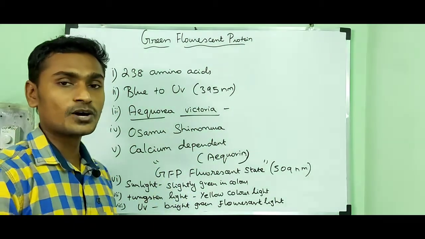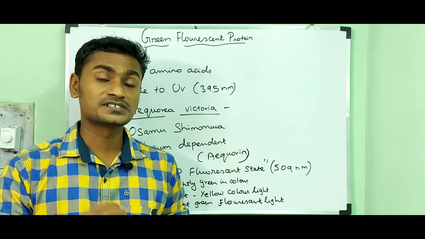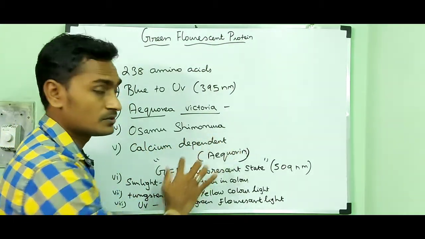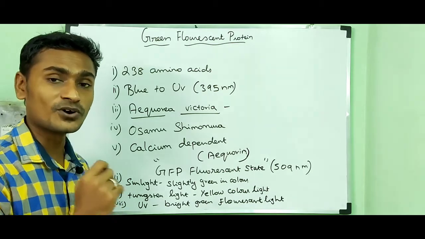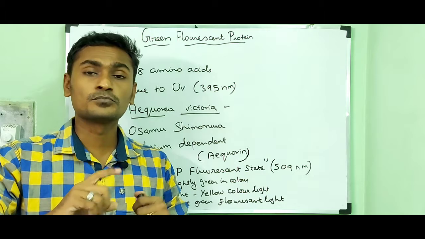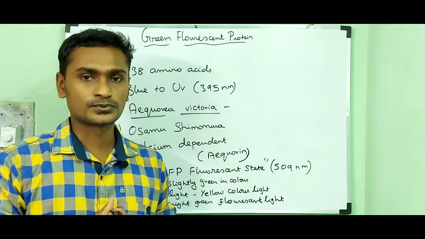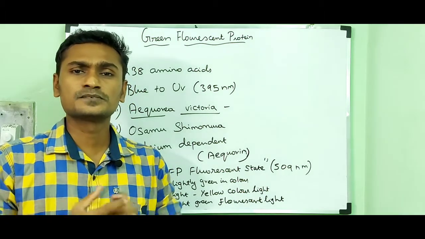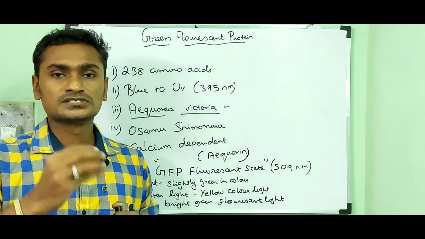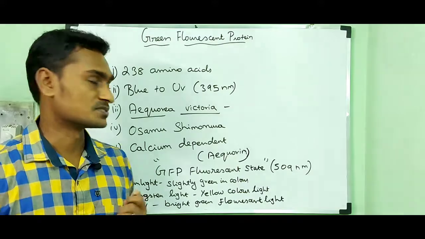Osamu Shimamura was awarded the Nobel Prize for Chemistry. Then I am going to tell about the different types of modified fluorescent proteins. There are different types, but I will tell you some important ones.